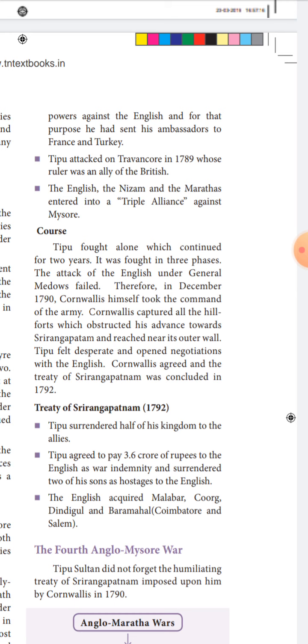Also, Tipu Sultan invaded Tiruvidampur, a princely state allied with the British.